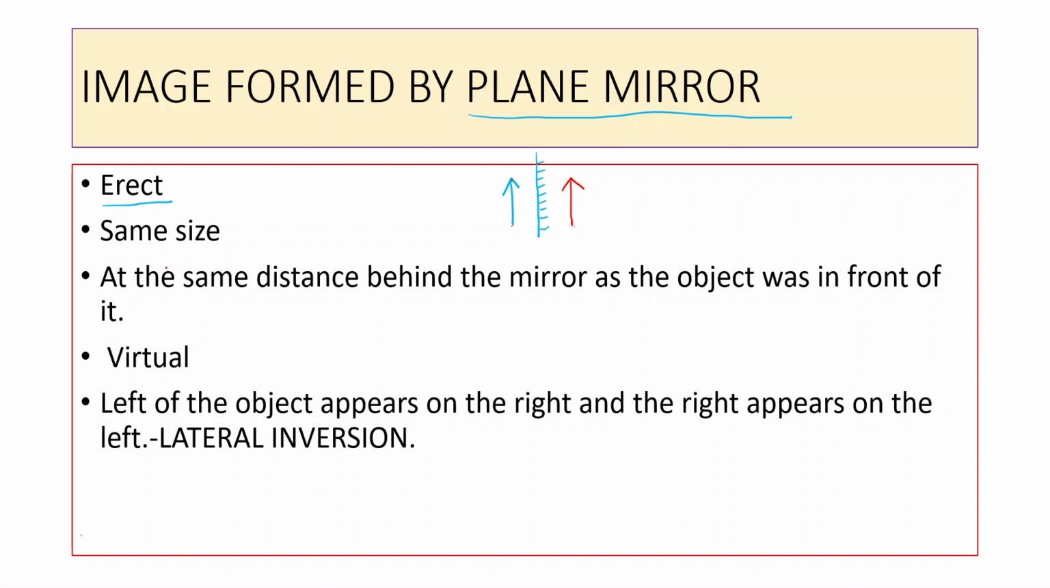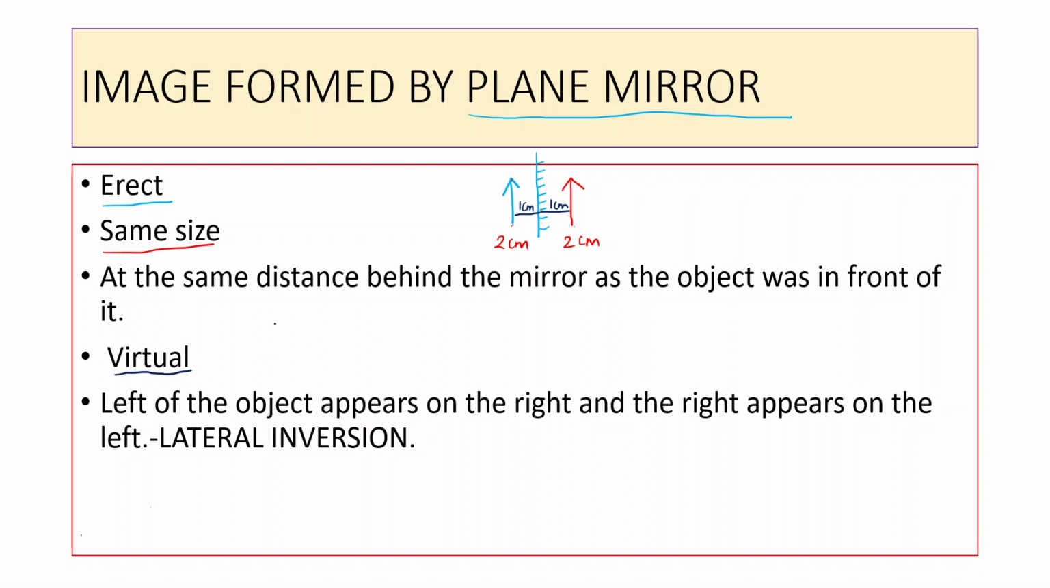So this is erect. Now it is of the same size. Suppose its height is 2 cm. Then the size of the image will also be 2 cm. So it is of the same size. Now it is formed at the same distance. For example, suppose the distance between the object and the mirror is 1 cm. Then the distance between the mirror and the image will again be 1 cm. So it is formed at the same distance behind the mirror.